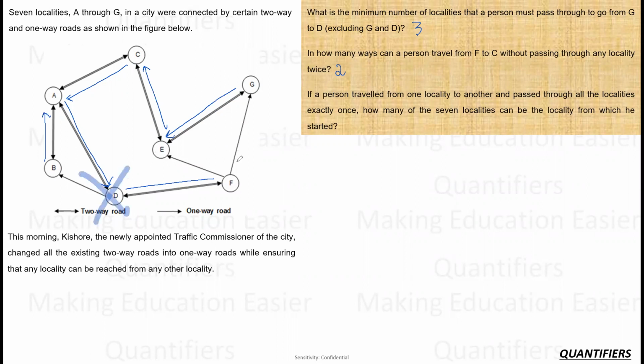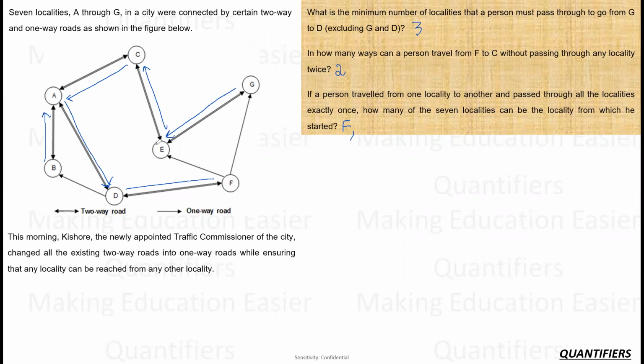Let's say he starts from F. Let's say he starts from F, G, this, this, and this. This is one possible way, which means F can be one of our starting points. Very good. Now, okay. Let's say he starts from G. He starts from G. Here, here, here. Now A is again the obstacle point, right? Because from A he cannot go to B, and if he goes here and then goes to B, then he cannot go to F, right?